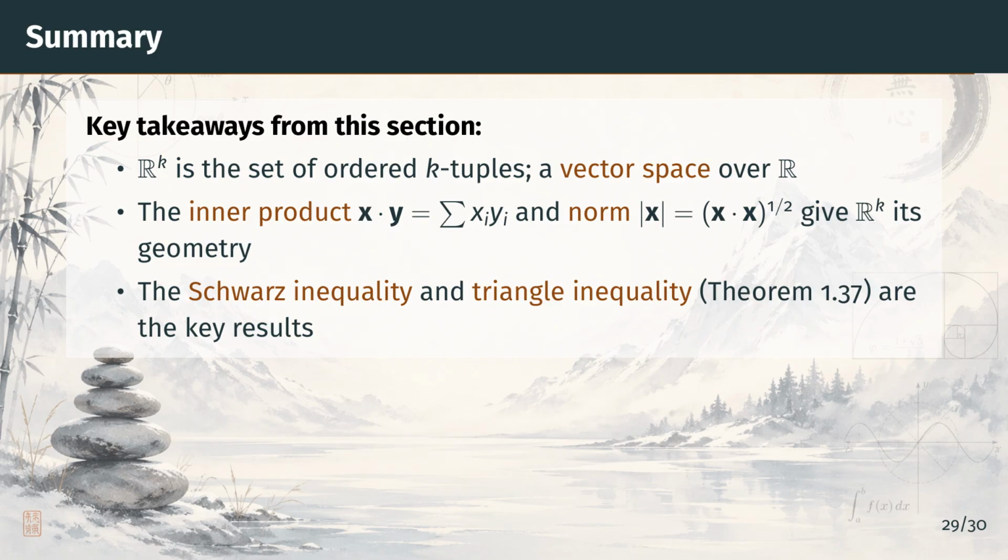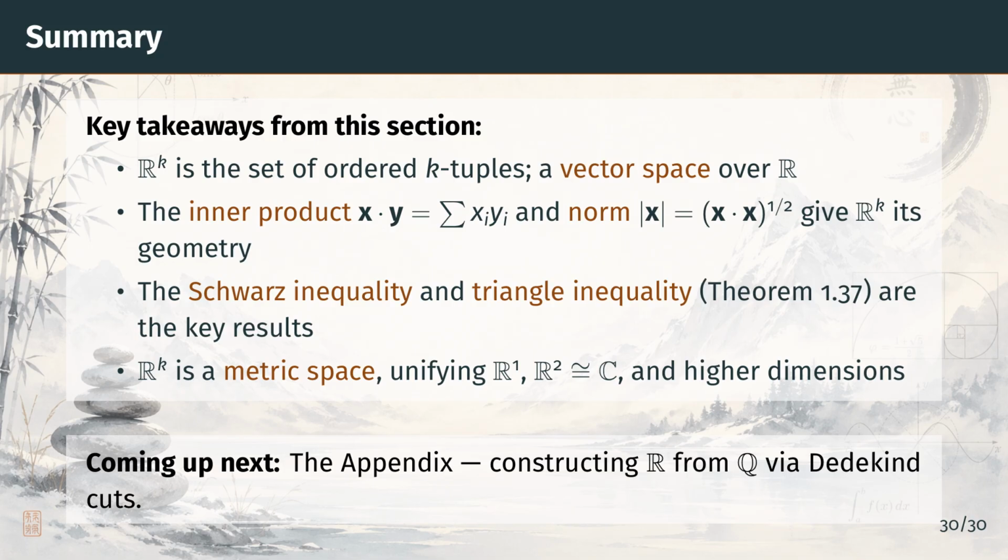Together, these make Rk a well-behaved geometric space, and the payoff is our final takeaway. Finally, we saw that Rk is a metric space with distance defined by the norm. This unifies the real line, the complex plane, and all higher dimensional Euclidean spaces under a single framework. This framework is exactly what we need to do topology and analysis in multiple dimensions, which begins in Chapter 2.